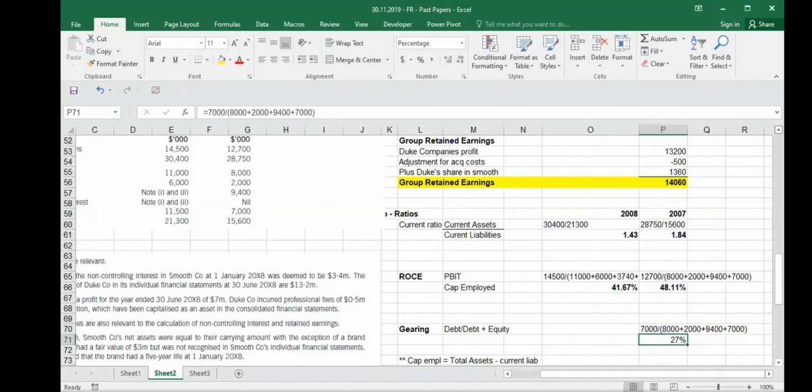There are always different methods of calculating gearing. Either you can do it like this, or you can do it like this. In the exam, they will give you marks for both. Either you can say debt over debt plus equity, or you can say debt over equity. Both ways are fine. I am doing it with debt over debt plus equity.